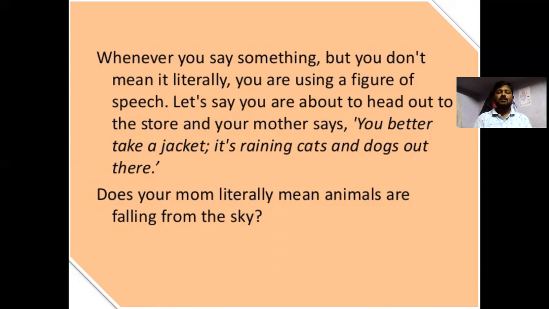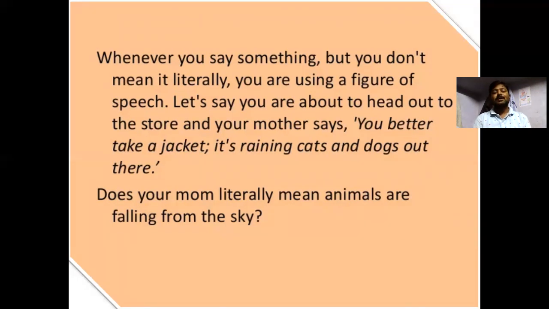Let's say you are about to head out to the store and your mother says, you'd better take a jacket. It's raining cats and dogs out there. Does it mean your mom literally means animals are falling from the sky? No. It's raining cats and dogs means it's raining heavily. It's better to take a jacket.